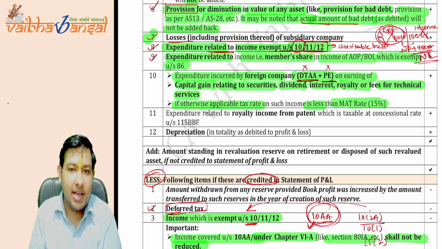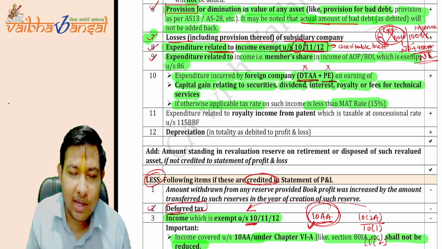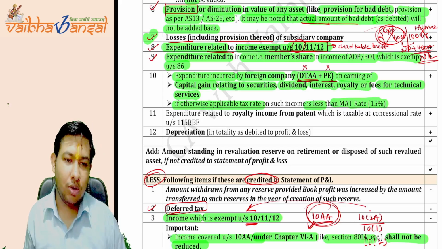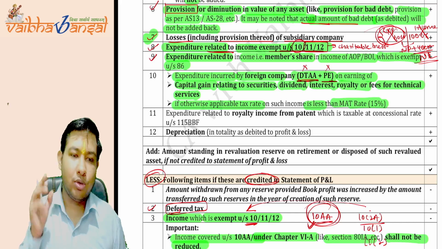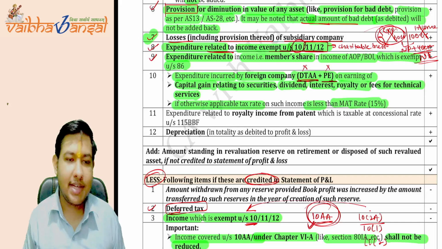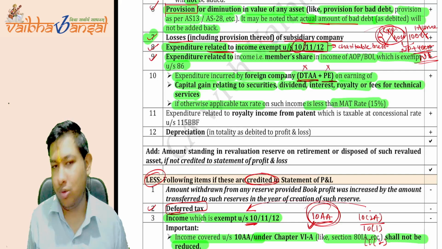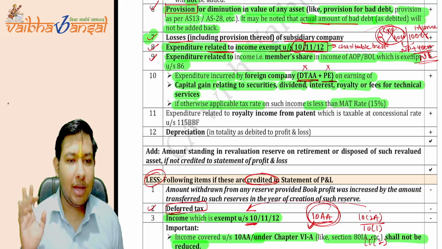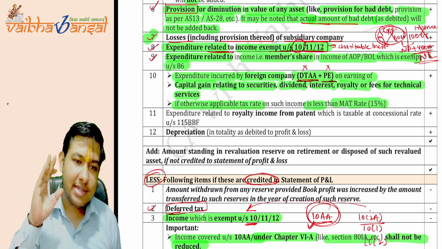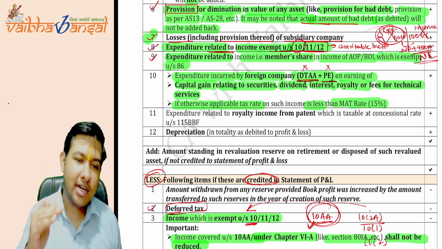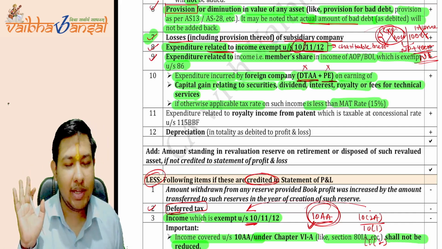If this is the case, where the applicable rate is less than the MAT rate, this is going to be the treatment. But suppose the applicable tax rate is 20% and the MAT tax rate is 15% only. So will this provision apply? No, this provision will not apply. The income will be added back as it is added in the books of accounts, and the expenditure will be debited as debited in the expenditure in the P&L account.